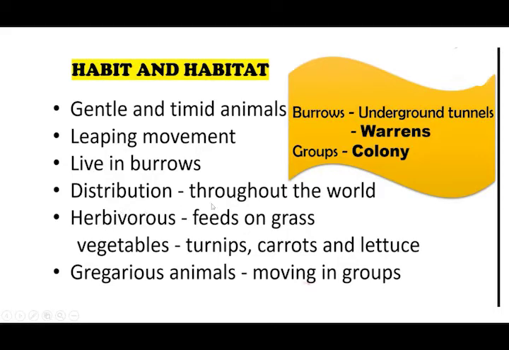It is found throughout the world and it's a herbivorous animal. It eats only vegetables. That is, it feeds on grass, turnip, carrot and lettuce. It's a gregarious animal. Why? It always moves in groups. Group in the sense of colonies.